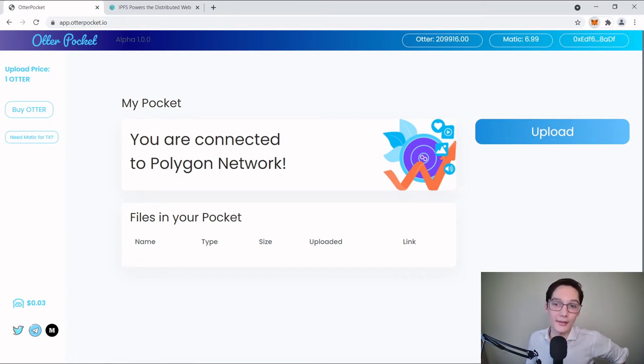So you would hit save. I already have it connected, so I'm not going to hit save. I'm going to hit cancel. So you have your MetaMask connected to Polygon. You go to app.otterpocket.io. Bada bing, bada boom again.